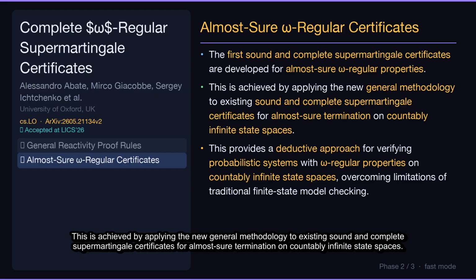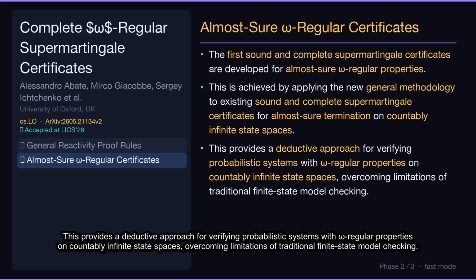This is achieved by applying the new general methodology to existing sound and complete supermartingale certificates for almost sure termination on countably infinite state spaces. This provides a deductive approach for verifying probabilistic systems with omega-regular properties on countably infinite state spaces, overcoming limitations of traditional finite state model checking.